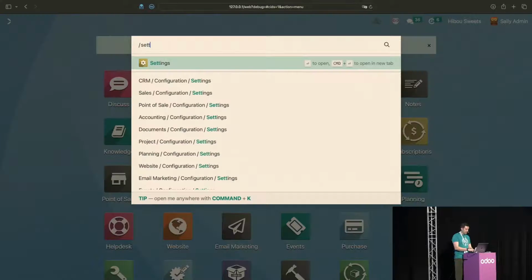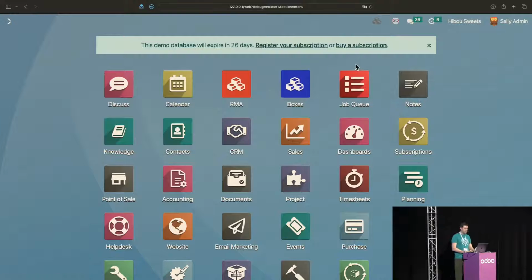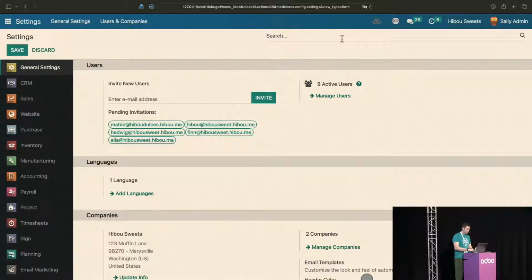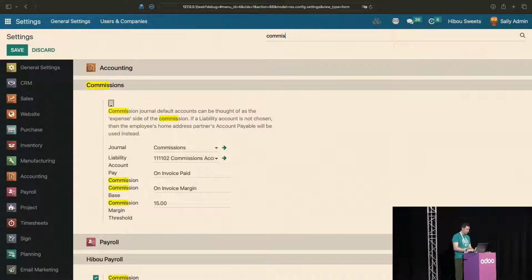But let's look at settings to look at what we have for commissions. So if we type in commissions up here, we'll get to the commission setup for our module.